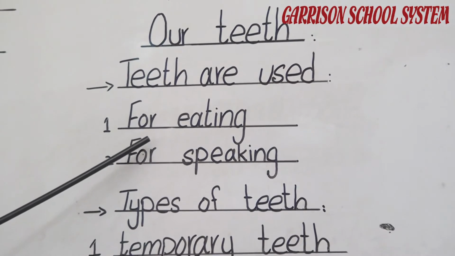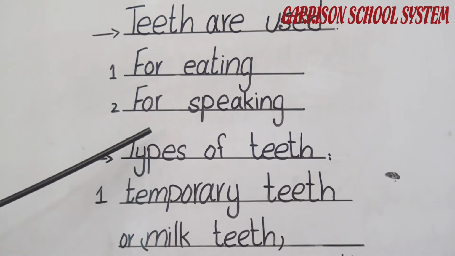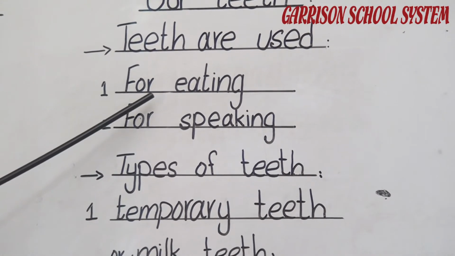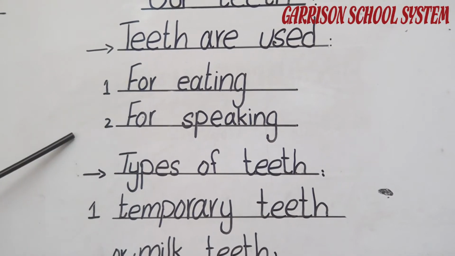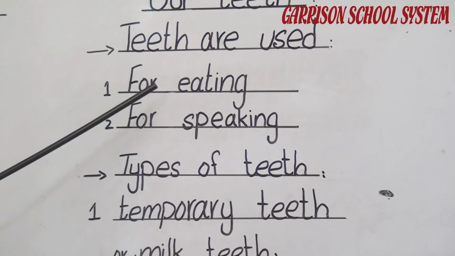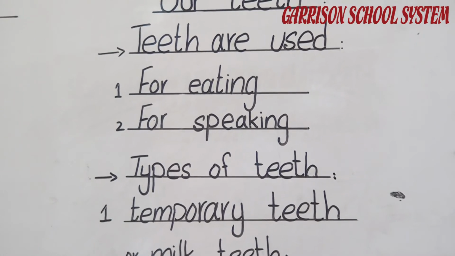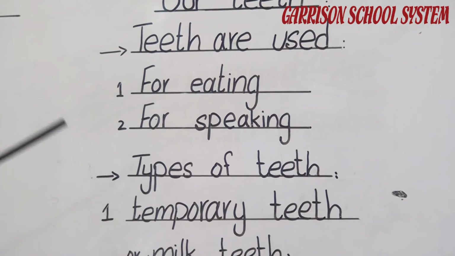The second purpose of the teeth is speaking. Teeth also help us in our speaking. If we don't have teeth, we can't eat food properly and we can't speak properly. These are the two important uses of the teeth, for eating and for speaking. Teeth help us to chew our food. So teeth are very important for eating our food and they also help us in our speaking.